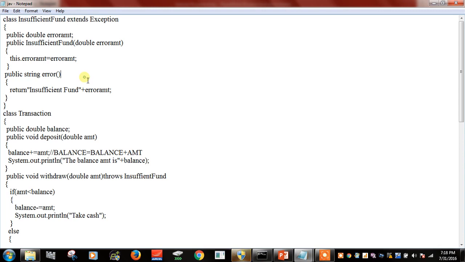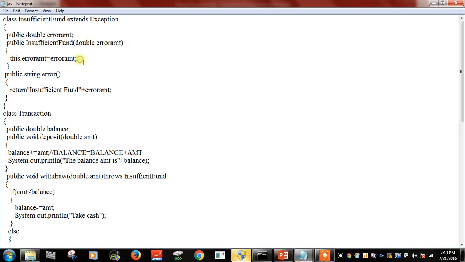We will be illustrating with an example over here. Before that, public double error amount, this particular variable can be used for this class. Now public insufficient fund double error amount is the parameter passed here, and this is a parameterized constructor. We are using the keyword this because we are initializing the variable error amount here and error amount here.